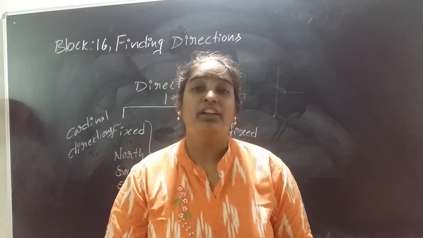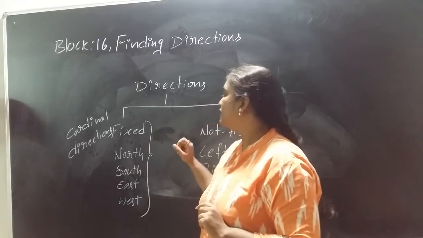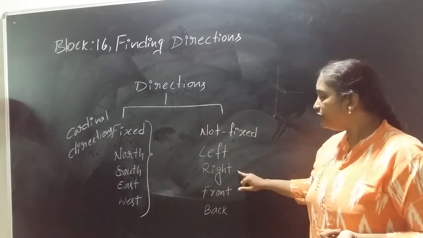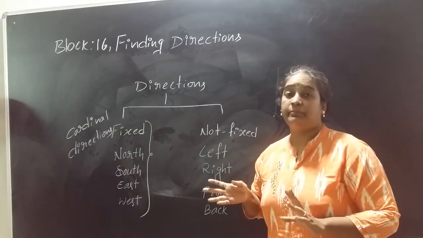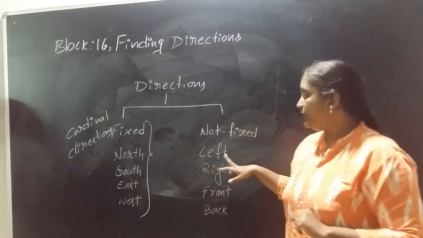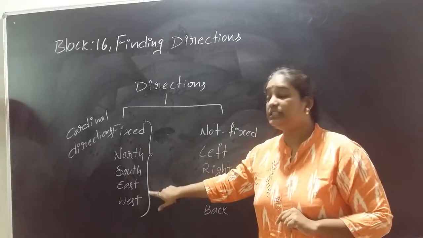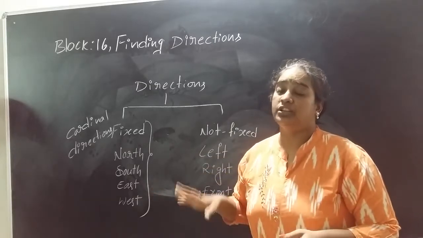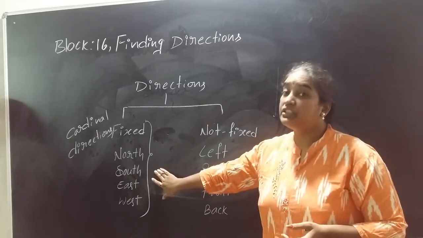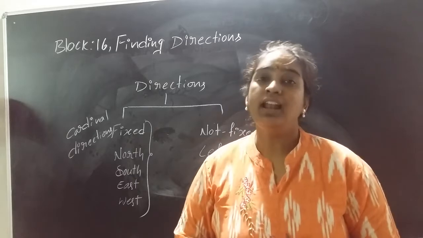I hope everyone understood the lesson. Right? What is the difference between left and right, not fixed directions, and fixed directions? These left, right, front, back always change their places, their positions. If any person changes their position, they will also change their directions. But these north, south, east, west never change their position, even if we change our position. That's why we call them fixed directions. And these fixed directions are also called cardinal directions.